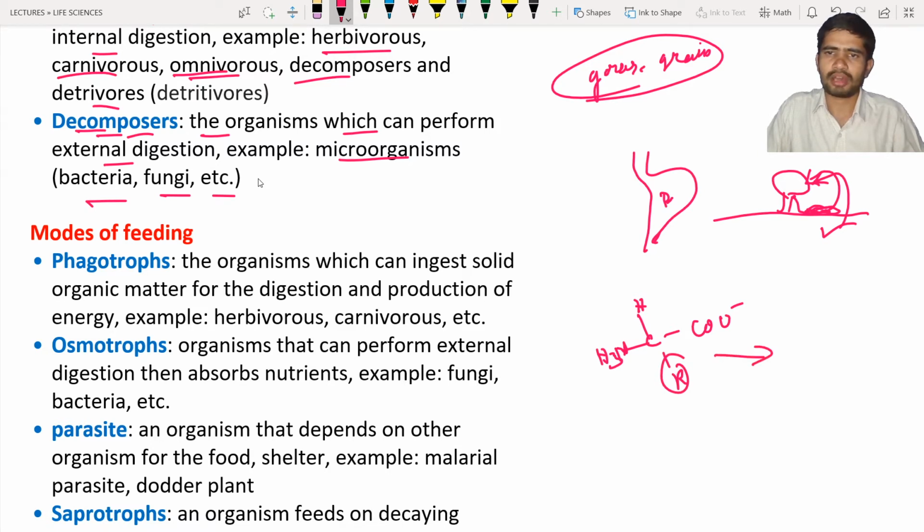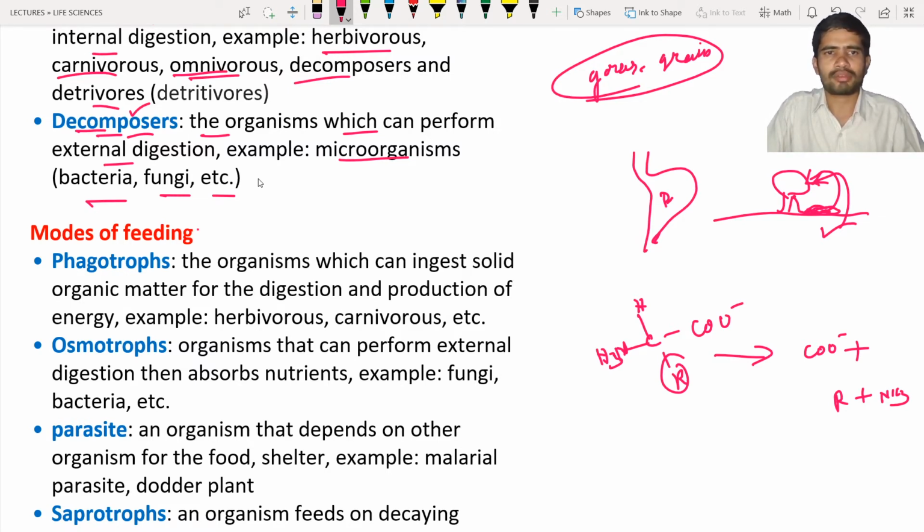It is the breakdown of the amino acid into carboxylic acid plus functional group or side chain plus NH3 and so on. So the whole structure can be broken down into tiny individual molecules or individual atoms. Such a process is known as decomposition, and that can be done by the decomposers.